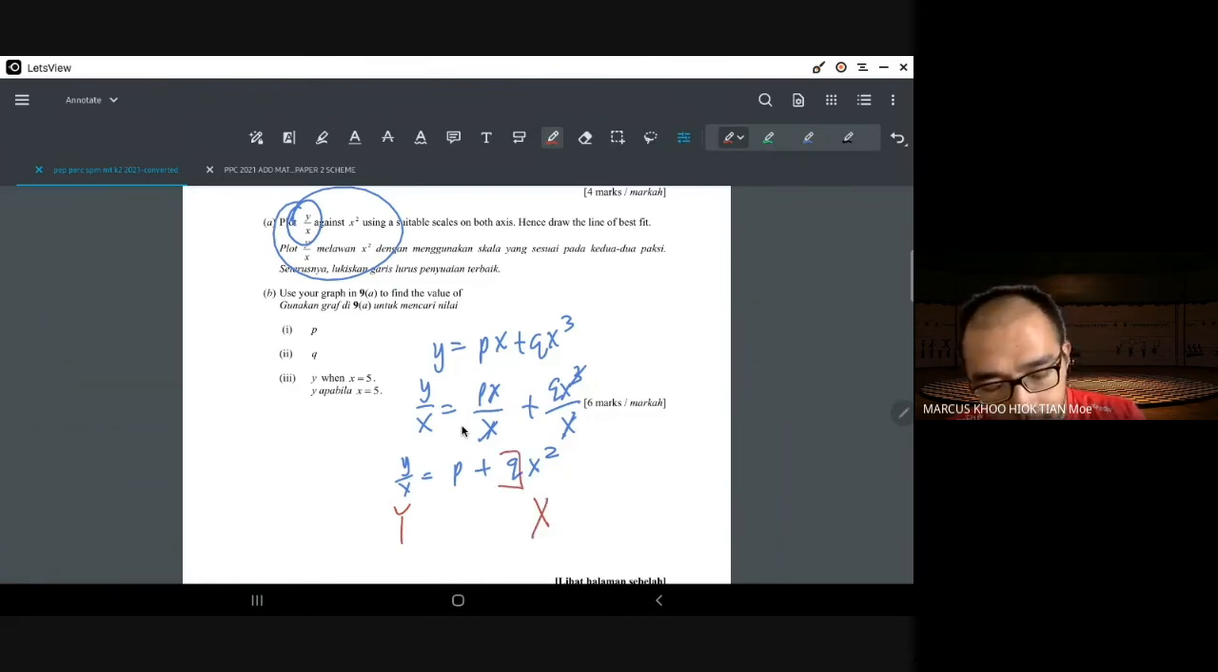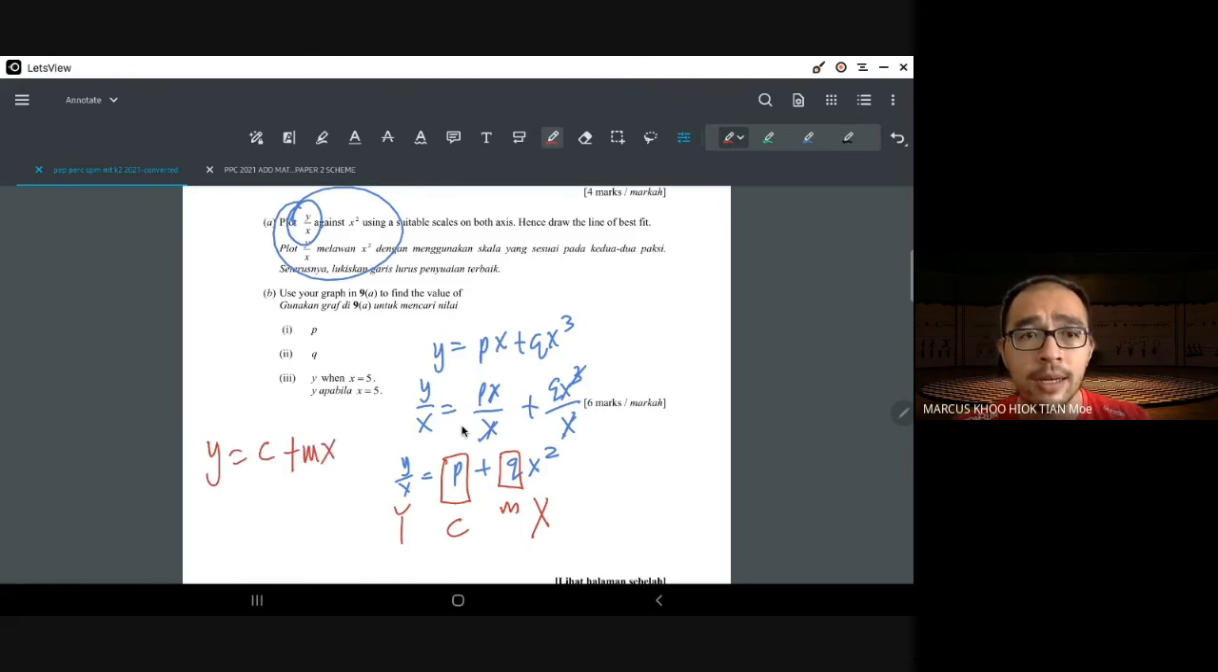So q is the gradient, p is c. Okay, can y equals c plus mx? Of course you can, what's wrong with it? y equals mx plus c and c plus mx, what's the difference? 2 plus 3, is it the same as 3 plus 2? Yeah, it's the same thing. I just swap places. It doesn't mean its value changes. No, I just swap places.